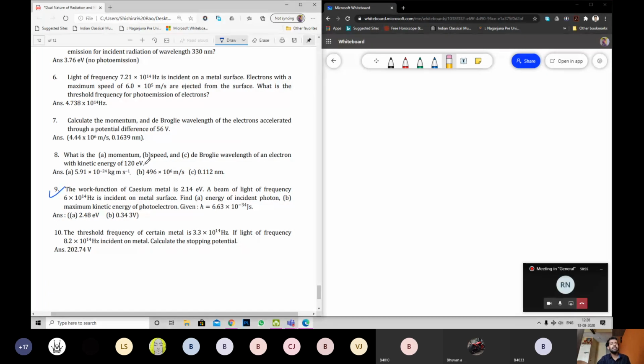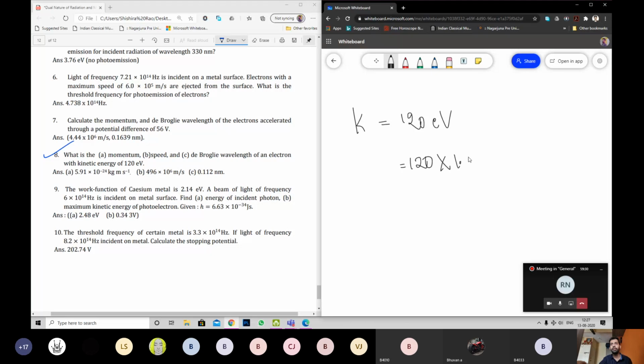The work function of cesium metal is 2. Oh, we have question number 8. I'm sorry. Question number 8 we have. What is momentum, speed, and de Broglie wavelength of an electron with kinetic energy 120 electron volt. So they have given K equals 120 electron volt. That is equal to 120 into 1.6 into 10 power minus 19 joule.